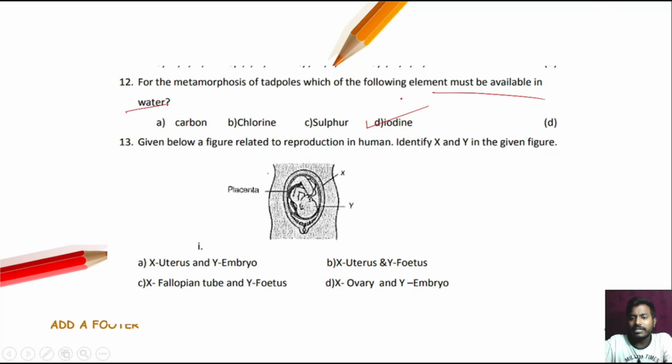Given below is a figure related to reproduction in humans. Identify X and Y in the given figure. So identify X. This is the placenta, a direct connection. Then Y is baby. X is uterus, Y is embryo. X is fallopian tube. No. X is uterus, then Y is fetus. Okay. X is ovary. No. X is uterus and Y is embryo. It is embryo, not fetus. So option number B is the correct answer.